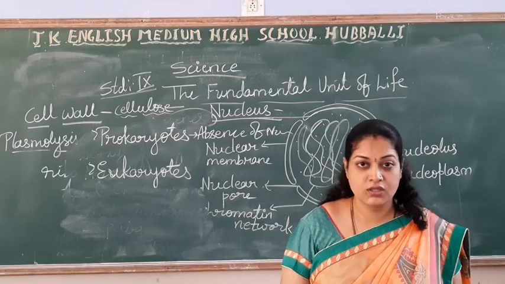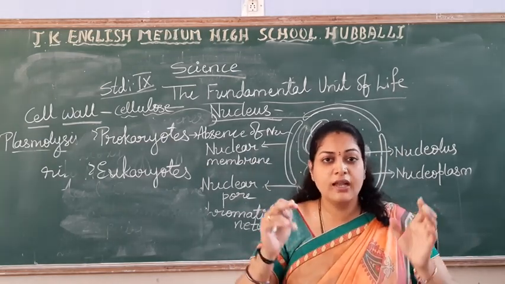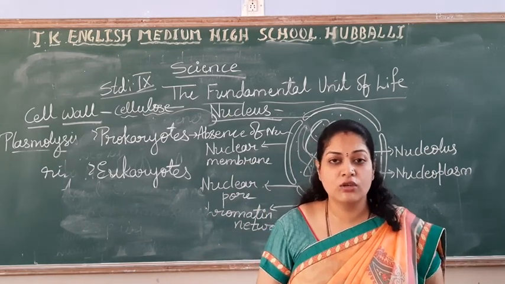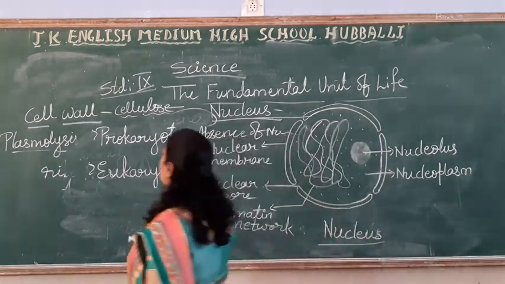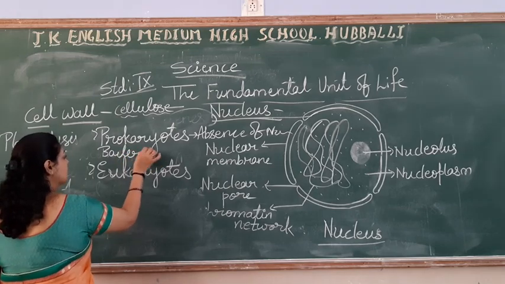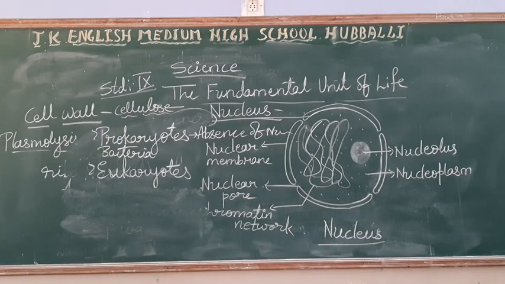In the prokaryotes. Then you don't find a particular nuclear membrane. There are not many organelles in the cell. That type of structure we find in the prokaryotes. The best example for prokaryotes is bacteria. Bacteria is the best example.